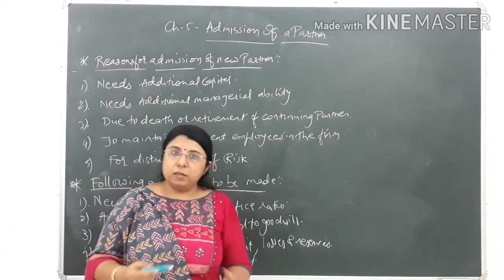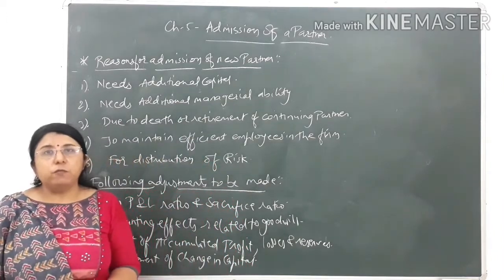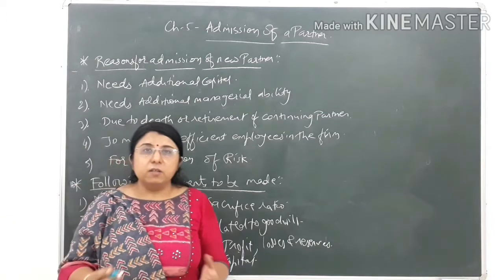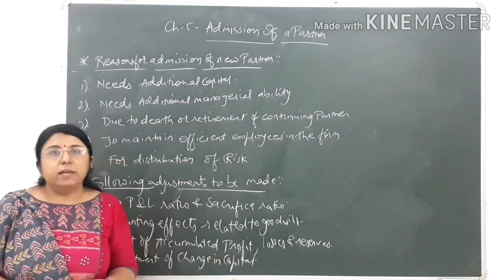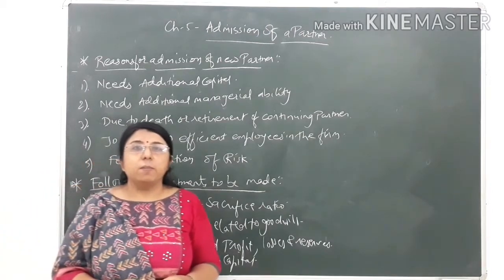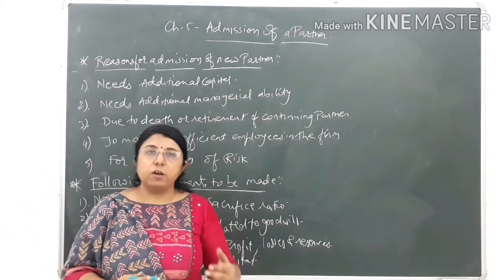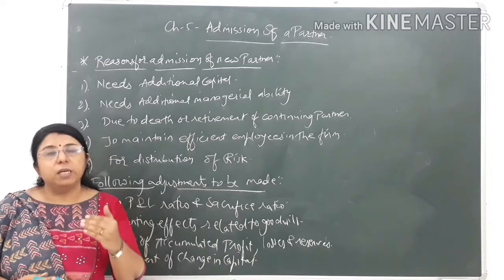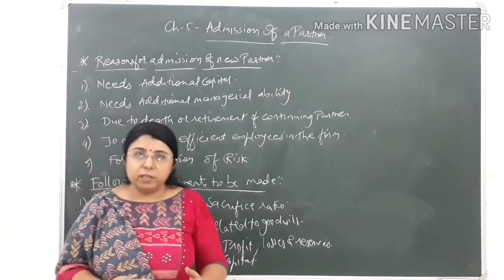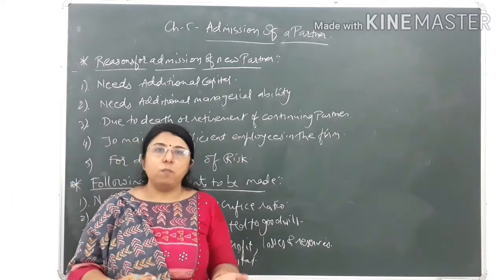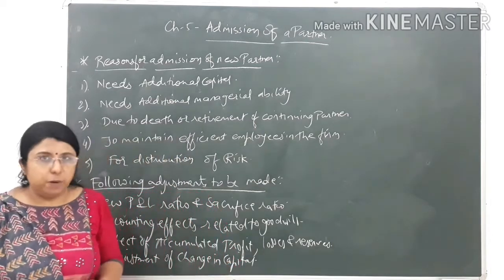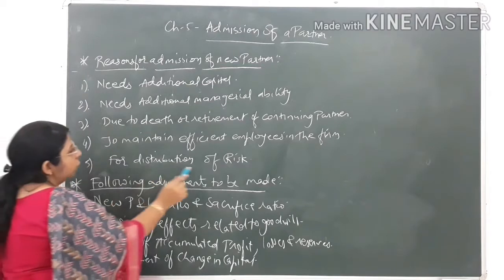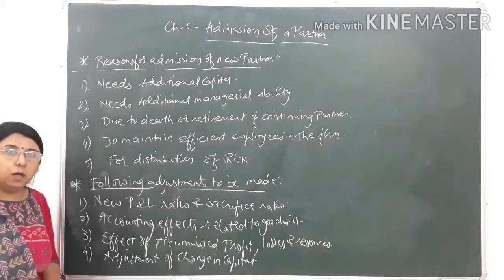Previously, there were two partners A and B. Now, due to the admission of a new partner, the risk is being divided amongst three partners. It means if any kind of loss occurs, it will now be distributed amongst the three partners. So the share of loss of each partner will be reduced. The share of risk will also be reduced, as it is distributed between three partners instead of two. So for the distribution of risk also, the admission of a new partner takes place.